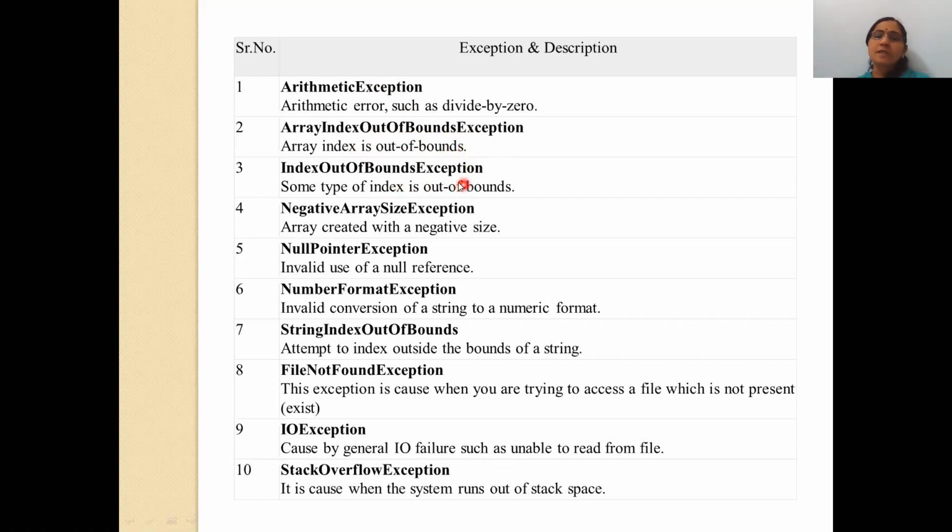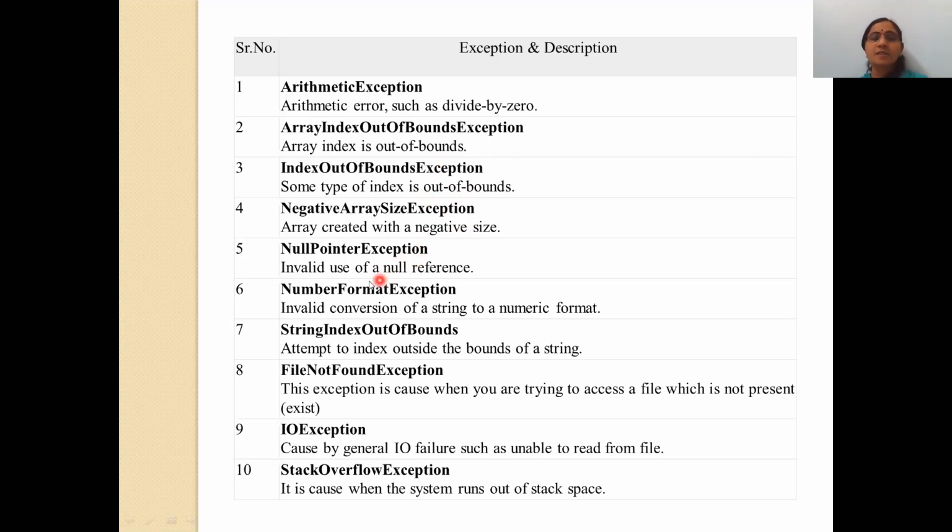Index out of bound is similar to the previous: some index is out of range, for example in a for loop. Negative array size means an array created with negative size, for instance -5 instead of 5. So the negative array size exception is raised.